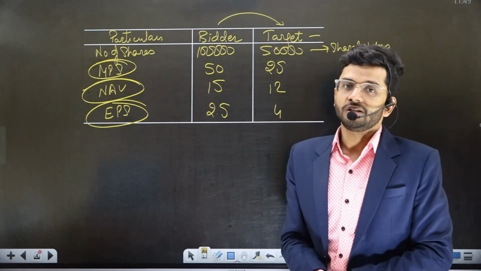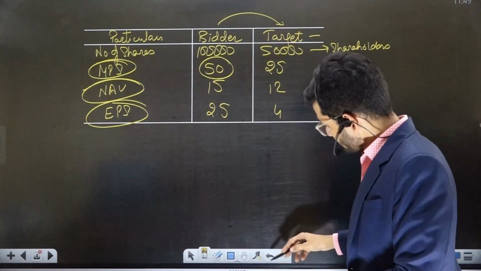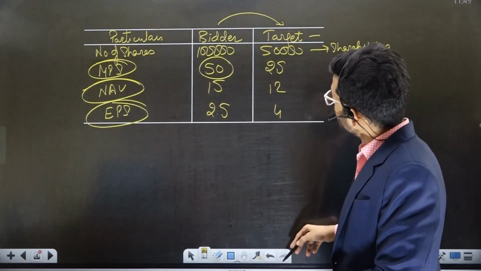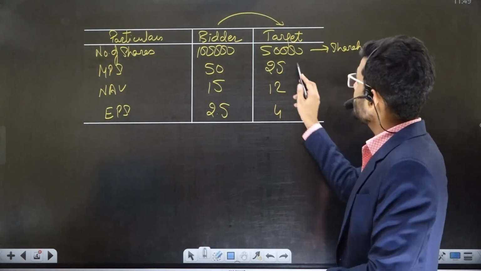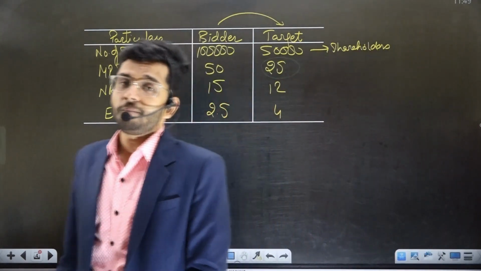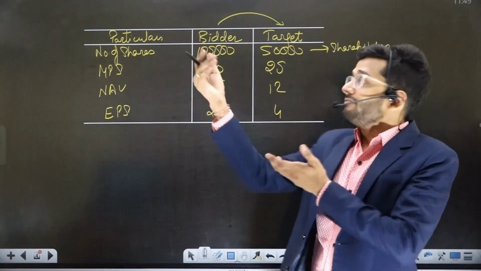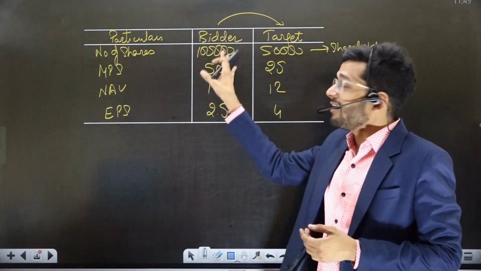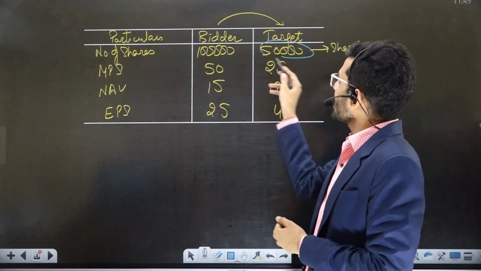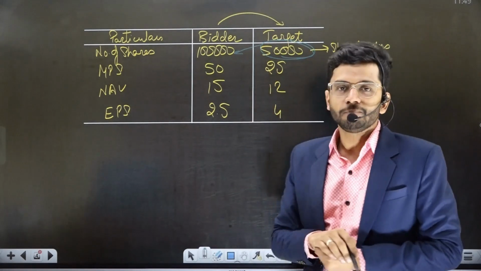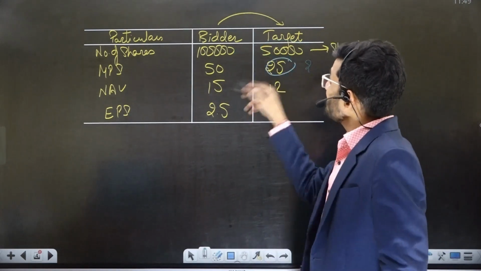Let us start with an example. Market price per share of the bidder company is rupees 50. Market price per share of the target company is rupees 25, half of the bidder company. So the bidder company's shares are worth double that of the target company's shares. If I were to ask you how many shares the target company should get in exchange for its 50,000, you will easily tell me, sir, 25,000, because the shares are priced at half.